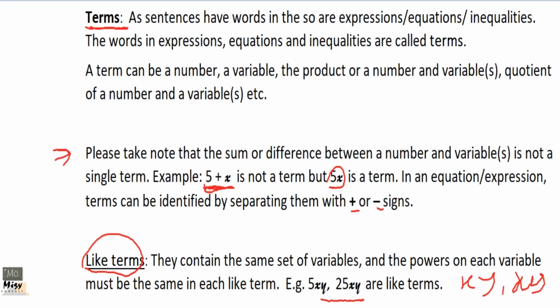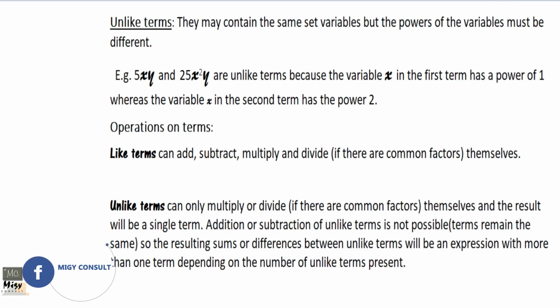So we'll continue with our definitions. And when you get these basics very well, algebra will be very easy for you because we'll be building on these basics as we move on. So after talking about like terms, we will talk about unlike terms. Unlike terms means that they are not like terms.